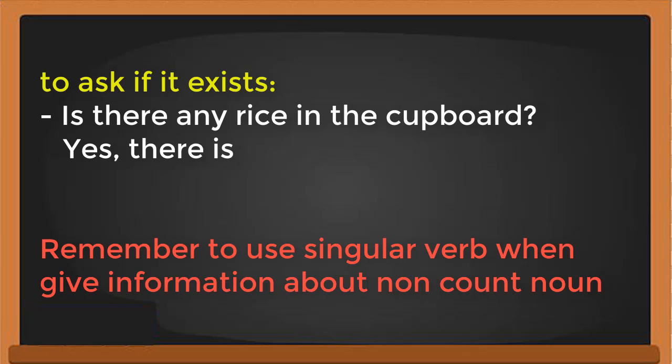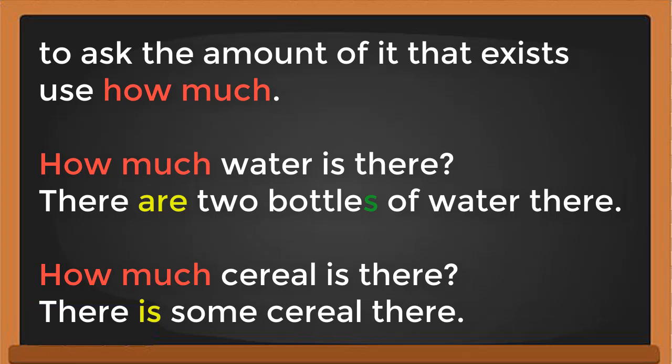Now let's recap. To ask if a noun exists, for example, is there any rice in the cupboard? Use is there. Remember to use a singular verb when giving information about a non-count noun. To ask the amount of it that exists, use how much. How much water is there? There are 2 bottles of water there. See here, I used are because there are 2.